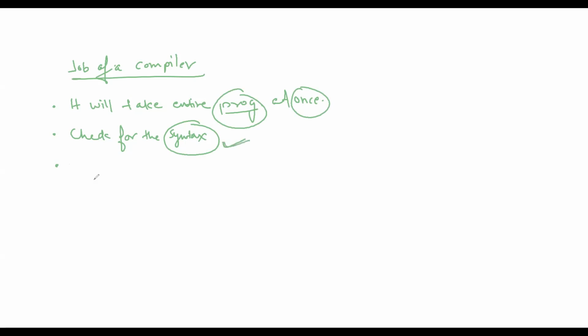Now if there are no errors, convert it to machine level language.